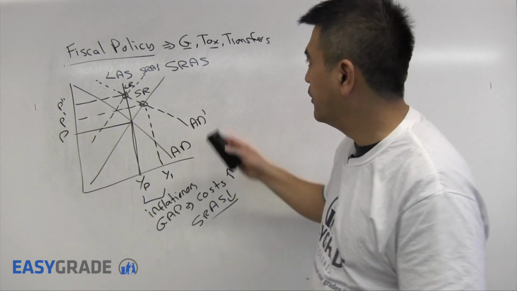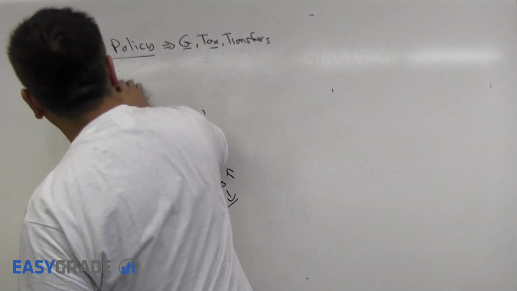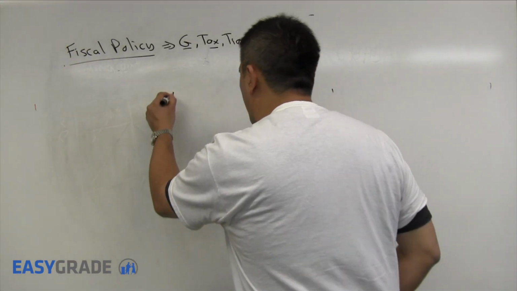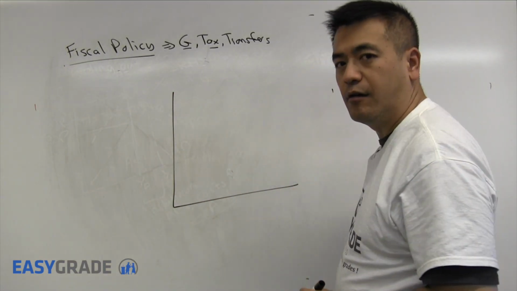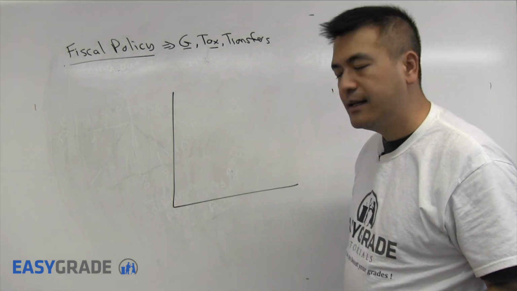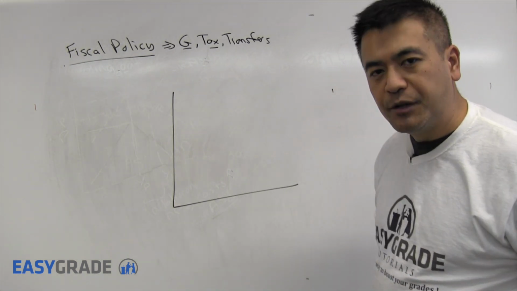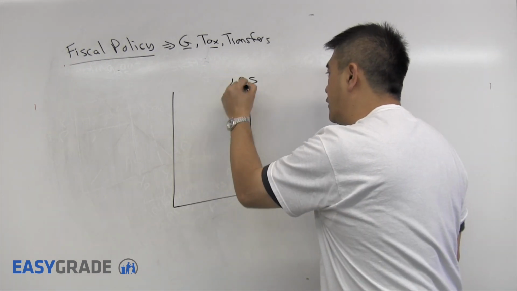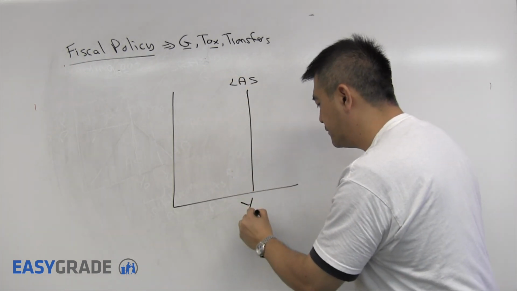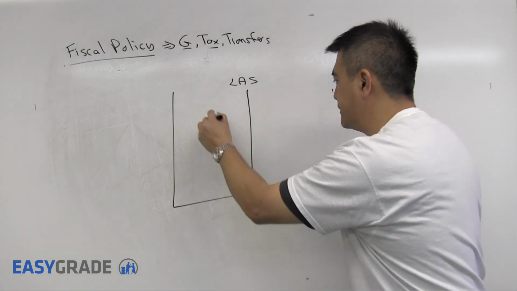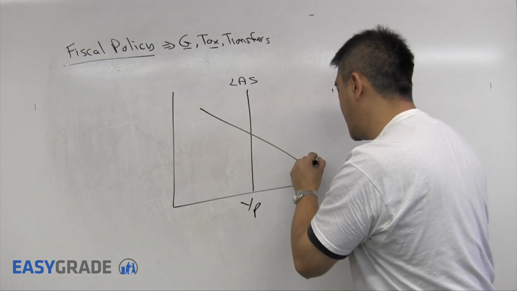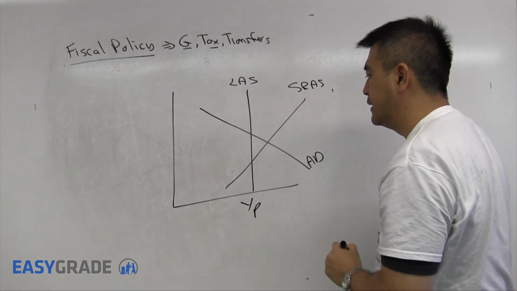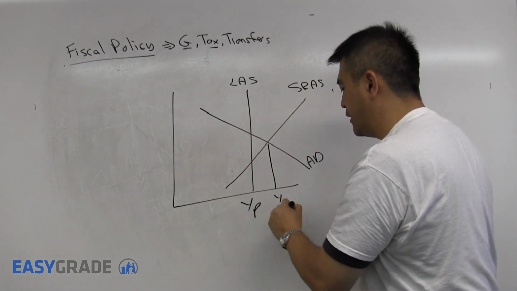Let's take a look at an example. What if we start off by being not equal to the potential? Namely, the potential is here, but aggregate demand and the short-run aggregate supply curve and equilibrium is here.